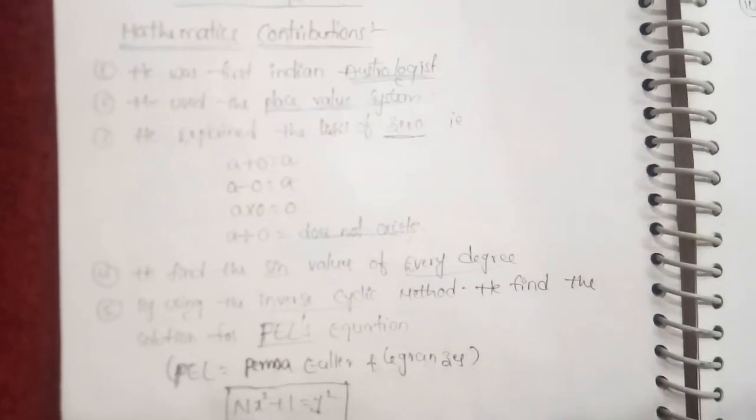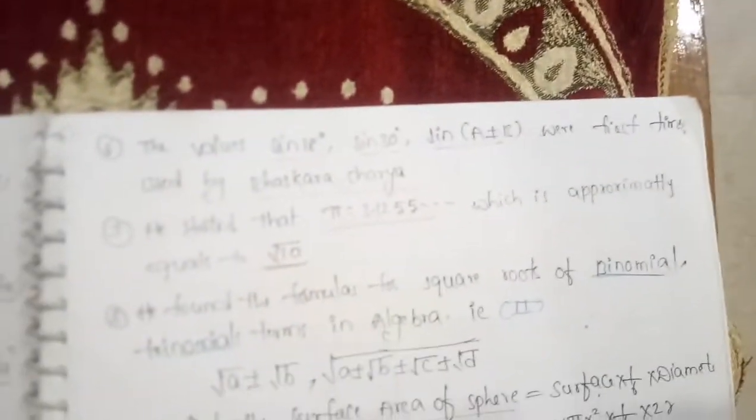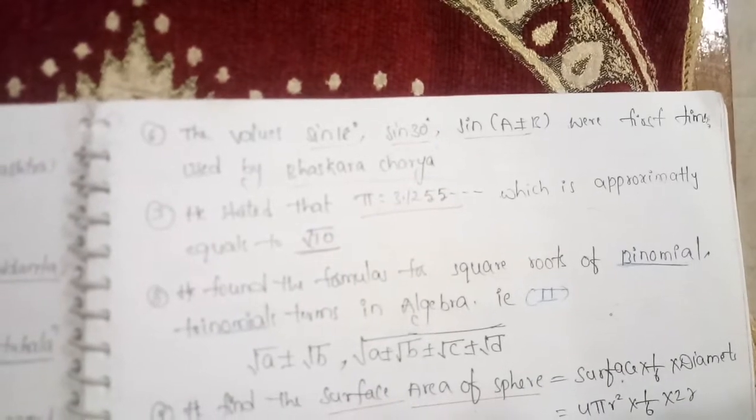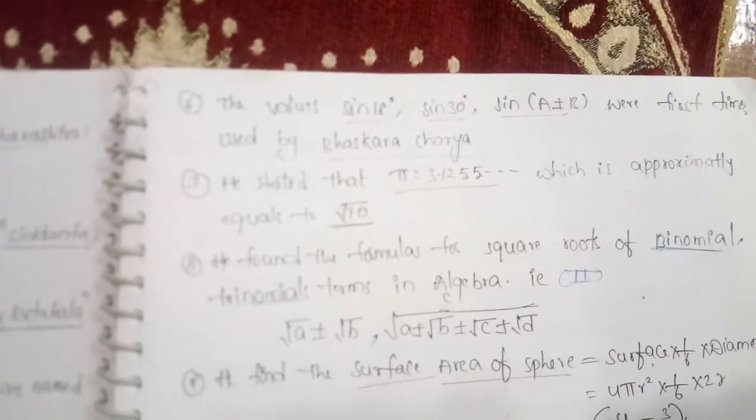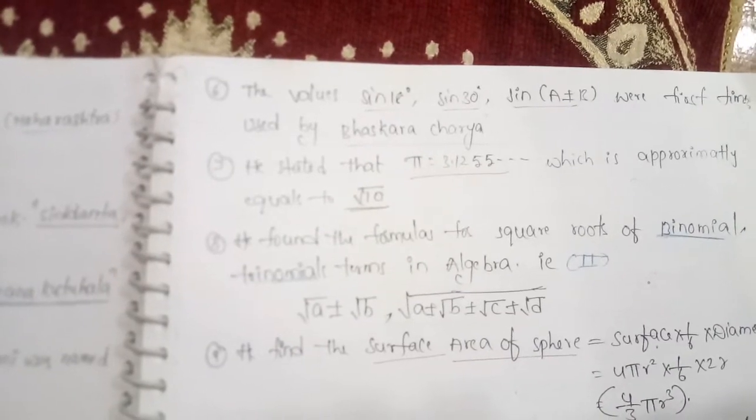He found the sine values of every degree by using the inverse cyclic method. He found the solution for Pell's equation, later studied by Fermat, Euler and Leibniz: Nx square plus 1 is equal to y square. The values of sin 18, sin 30, and sin (a plus or minus b) were first used by Bhaskaracharya. He stated that pi is equal to 3.1255 and so on, which is approximately equal to root 10.